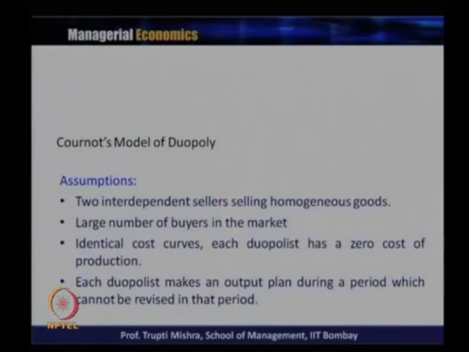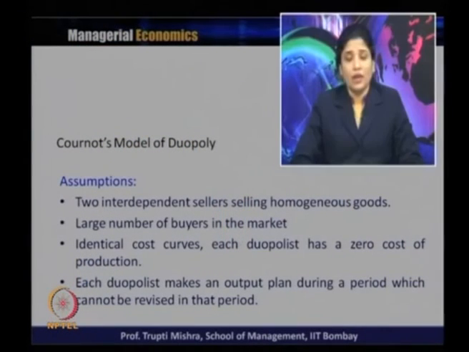So, we take a few assumptions to understand this Cournot model of duopoly. Two interdependent sellers selling a homogeneous good. The homogeneous good is the spring water over here, and there are a large number of buyers in the market. Identical cost curves: in this case, since the mineral spring they are getting from nature is free, it has a zero cost of production.